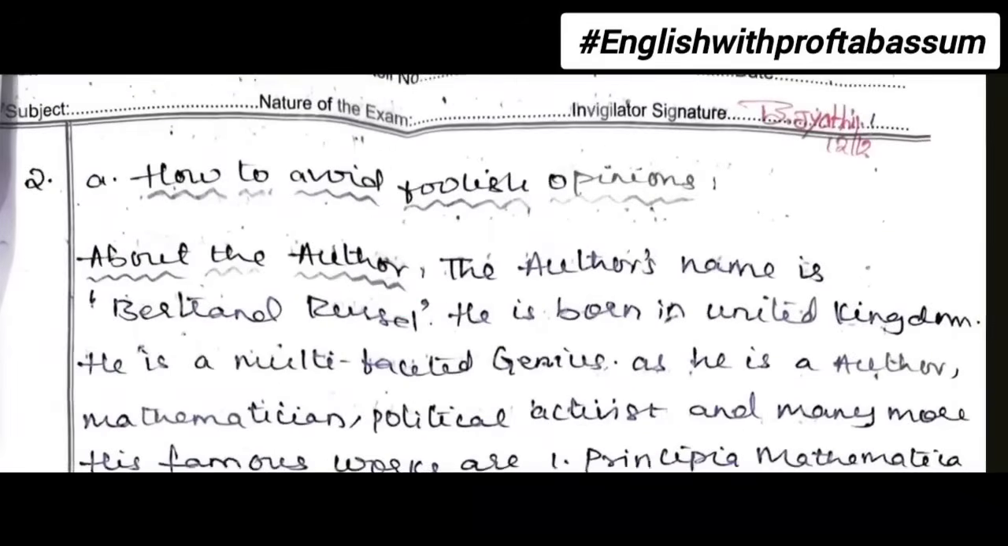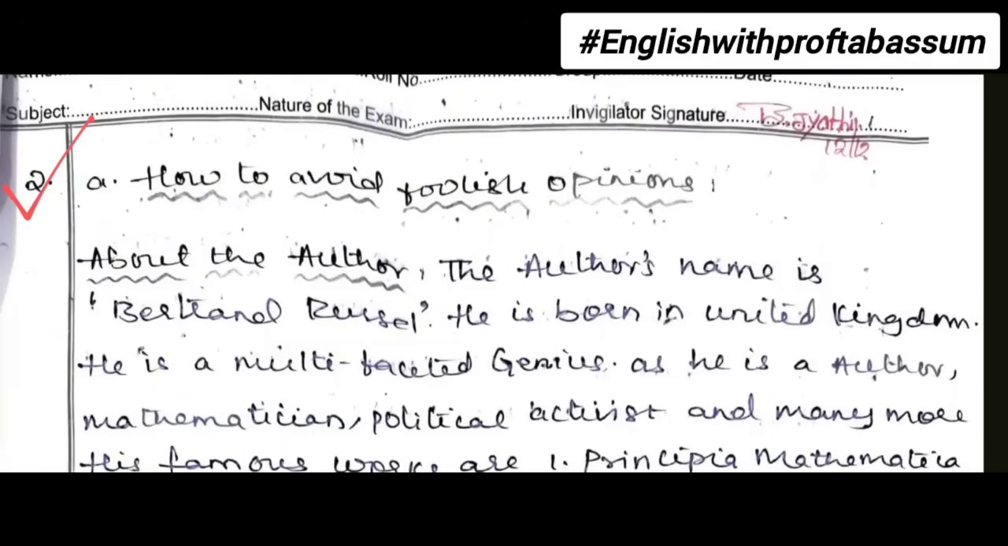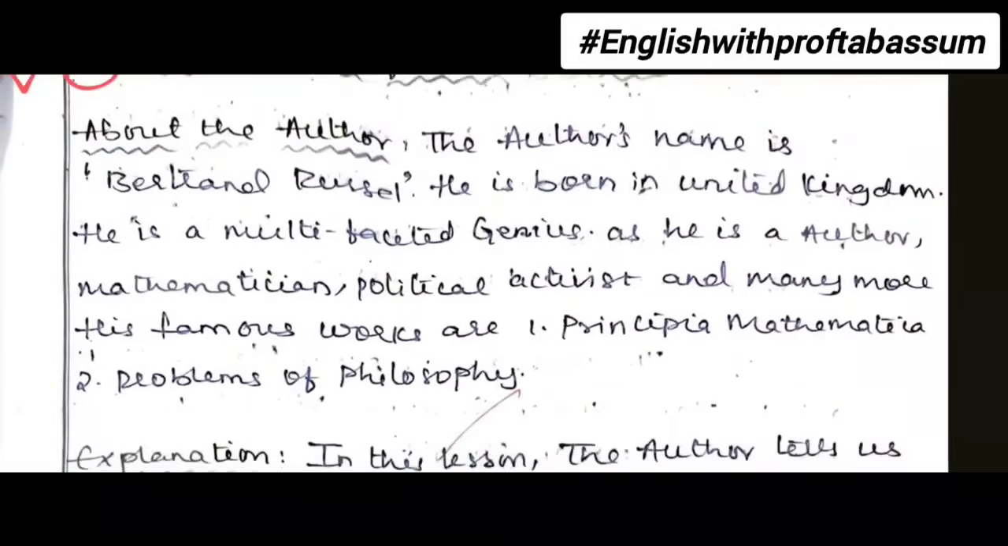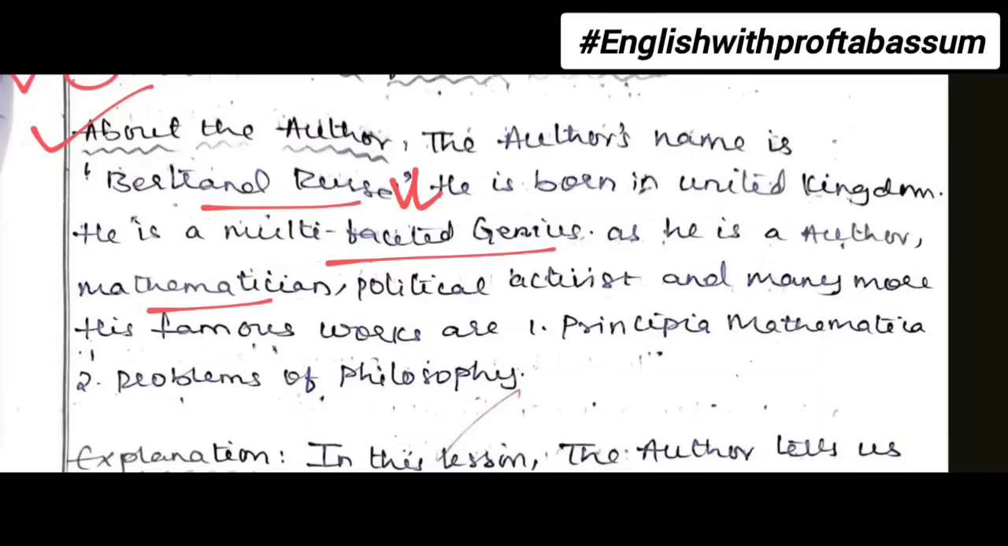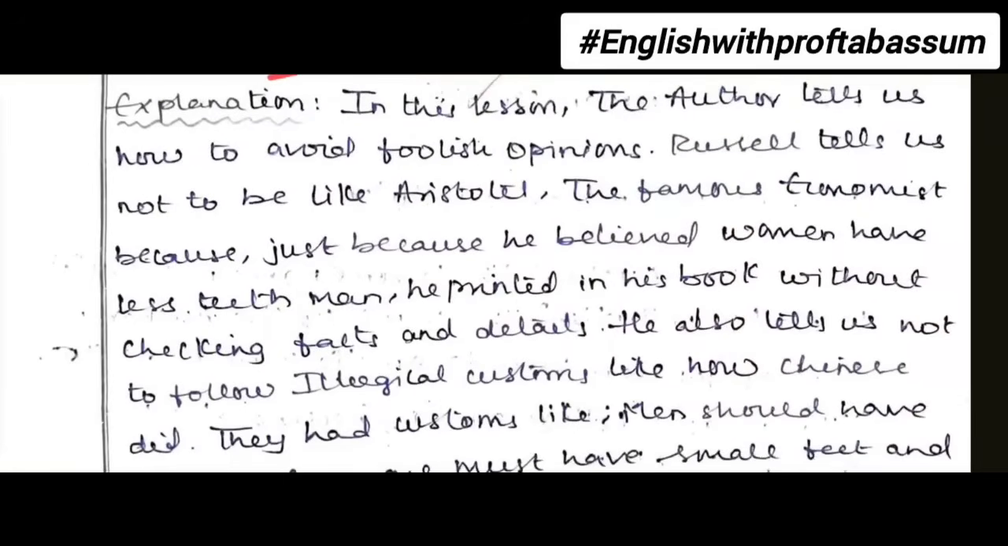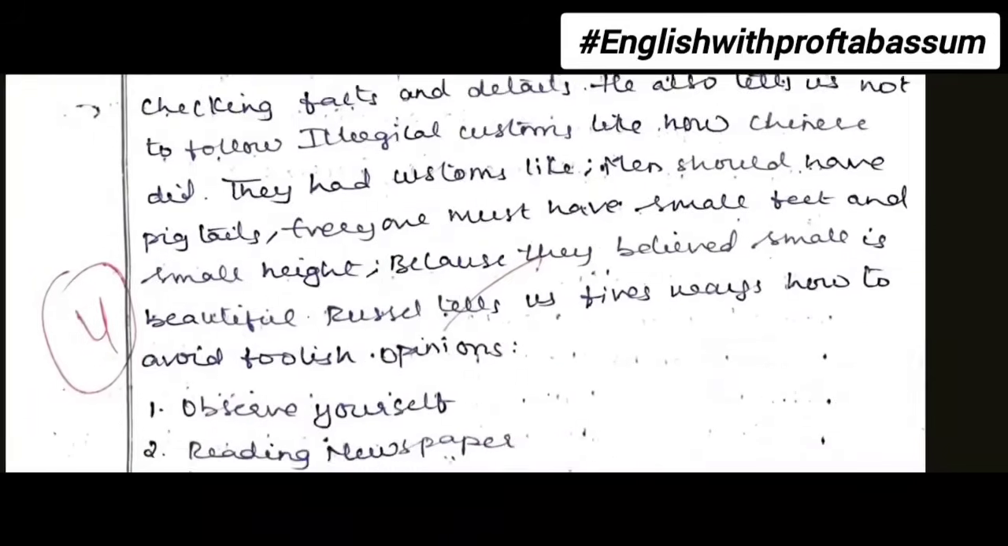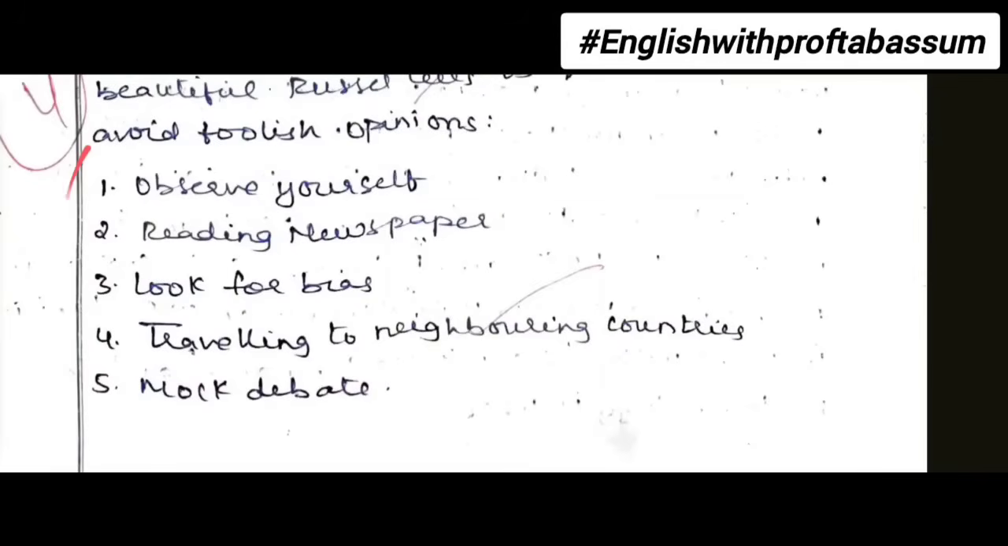In the next bit, bit number 2, correct. Then sub-bit number A, How to Avoid Foolish Opinions. So you can write the lesson's name in the answer also. No need to write a separate heading. Then write about the author. Author's name, Bertrand Russell. He was a multifaceted genius. He was a mathematician. His famous works are this and this. Then you write the explanation, how he talks about Aristotle, Chinese customs, illogical customs. Also mention the 5 ways in which you can avoid foolish ideas.